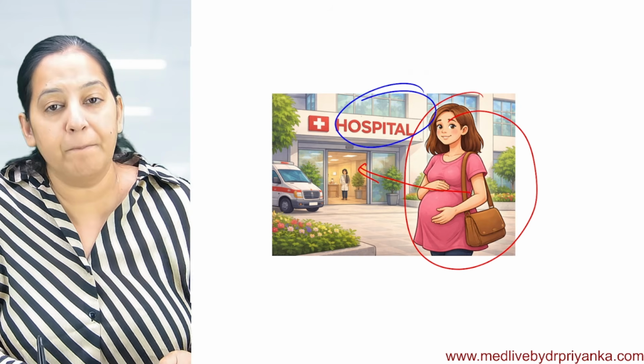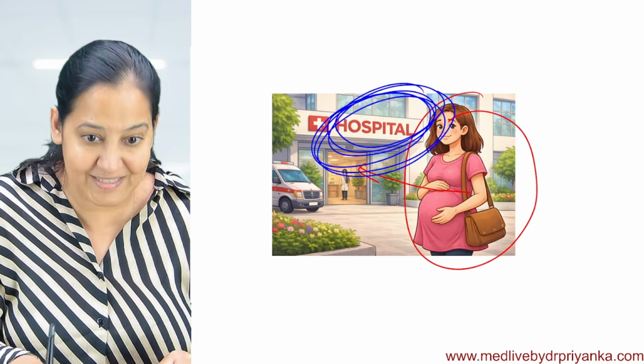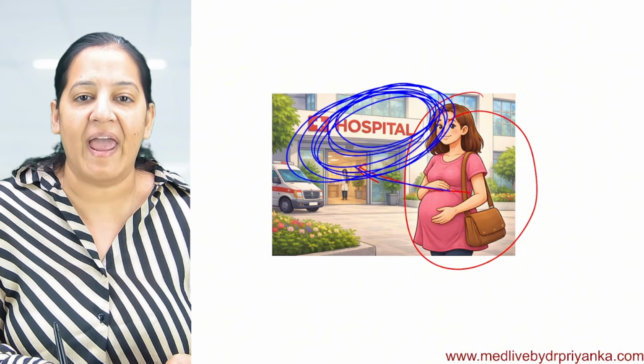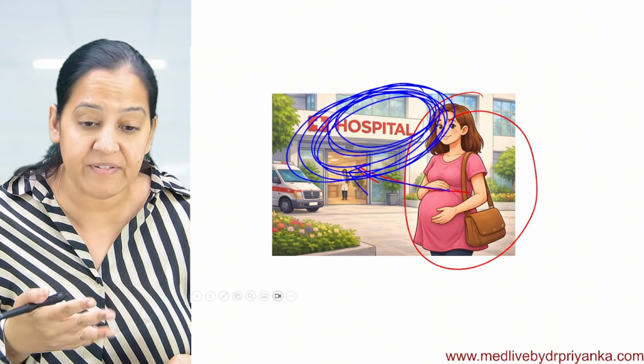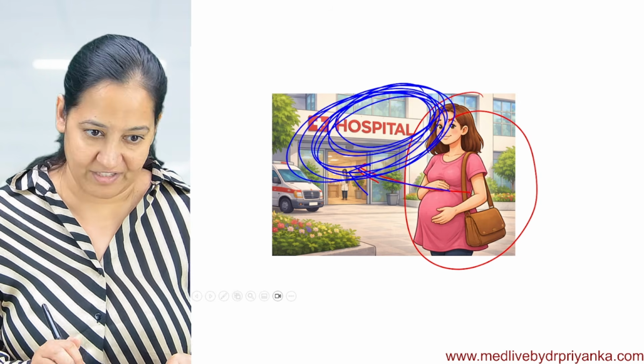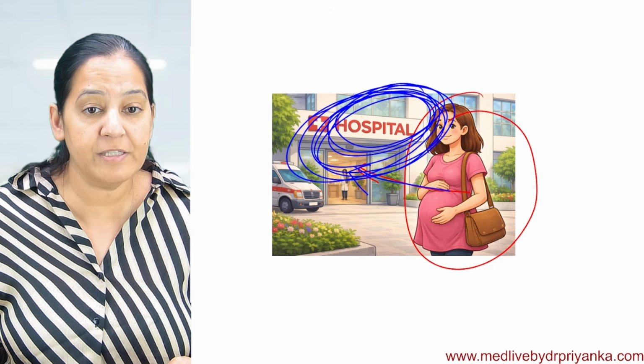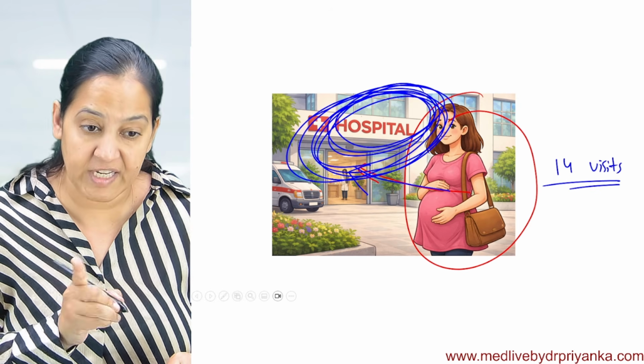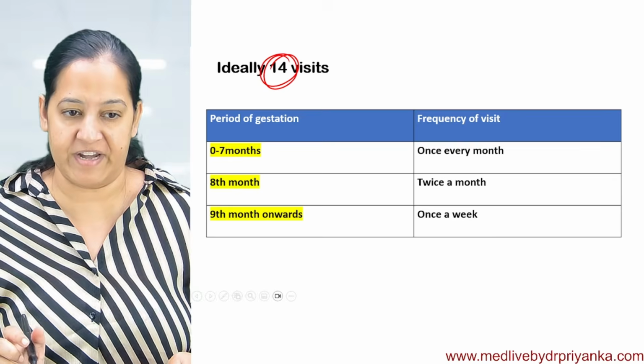Maybe it's a hospital, a PHC, a CHC, or a sub-center, depending. Health service center can be anything. Total 14 visits ideally, in a normal, uncomplicated pregnancy.